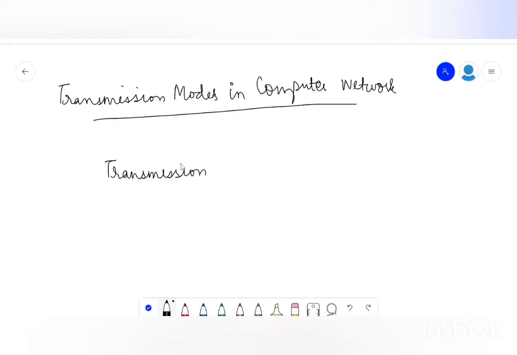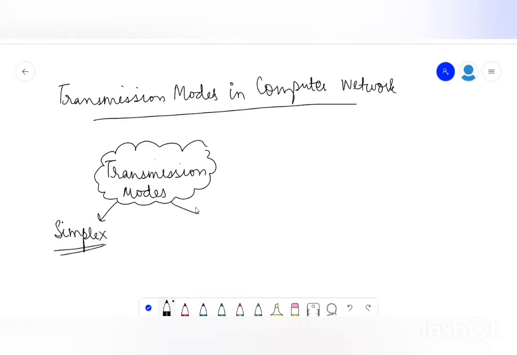These are bifurcated into 2 types. First is the simplex communication transmission mode, and another is the duplex communication mode. But this duplex is bifurcated into half duplex and full duplex.